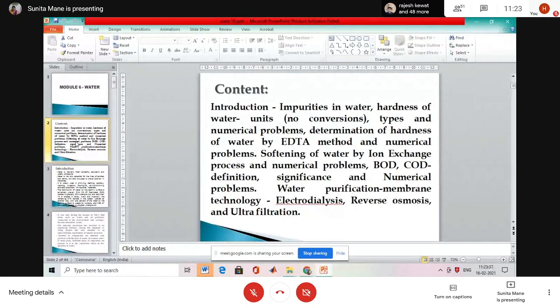Softening of water by the ion exchange process, and numerical problems based on that. BOD means biological oxygen demand and COD means chemical oxygen demand; the definitions are asked for 2 to 3 marks. Significance and numerical problems on these also ask for 2 or 4 marks. Water purification includes 3 types: electrodialysis, second reverse osmosis, and third ultrafiltration. It is contained in our syllabus.